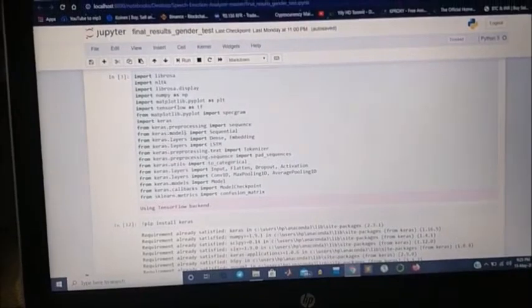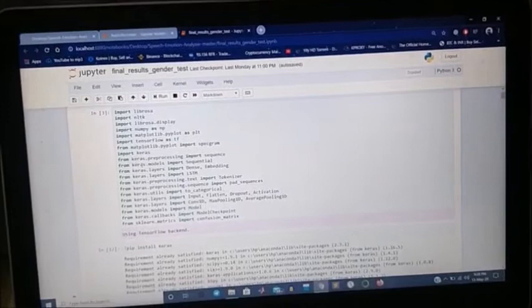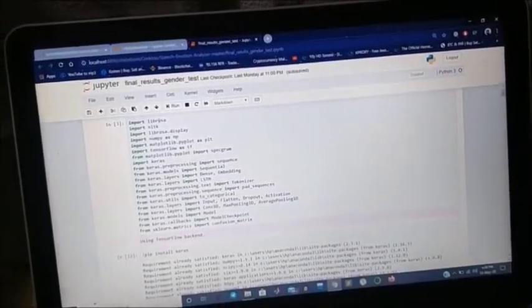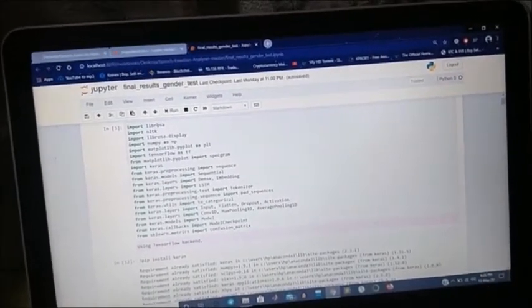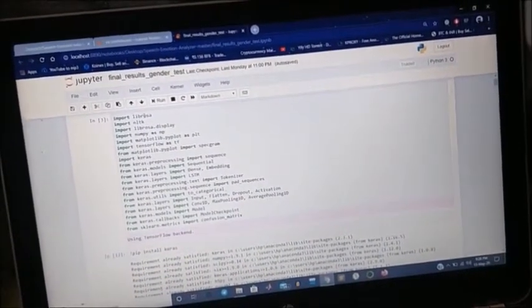So let us go with the libraries which we have used, the main libraries. The first one is the Librosa library. It's a feature extraction library, mostly used for audio analysis. For the audio files we have collected, we keep a timer of about 3 seconds so that each and every audio file is extracted, and then we analyze all the audio files.